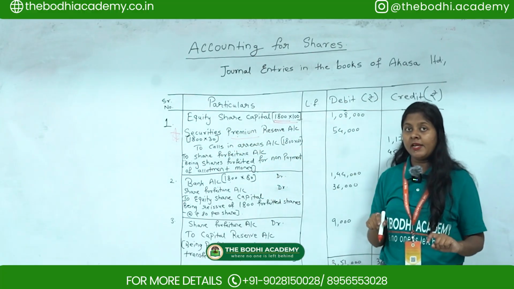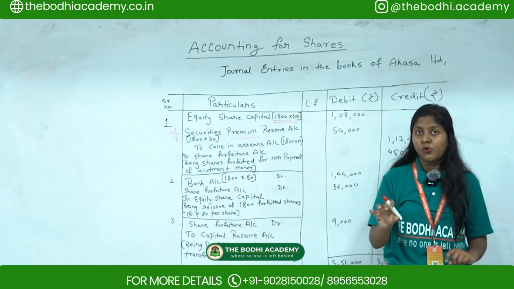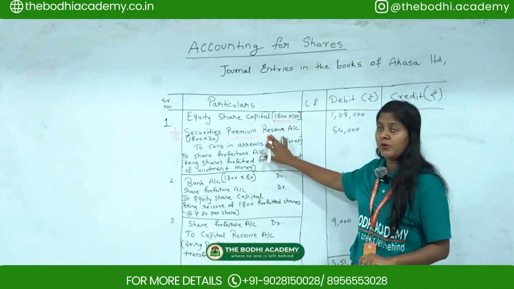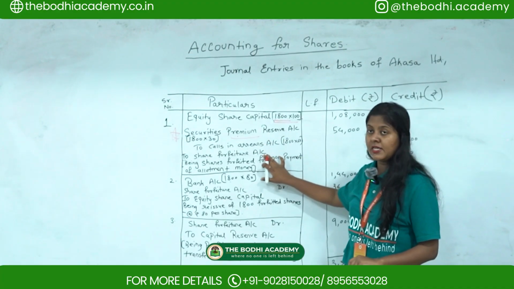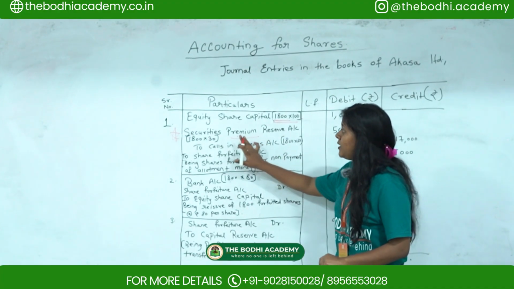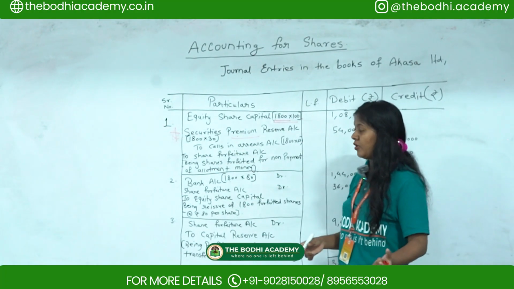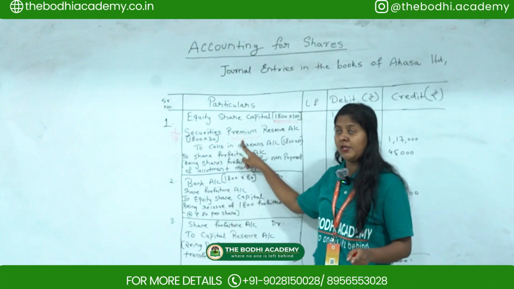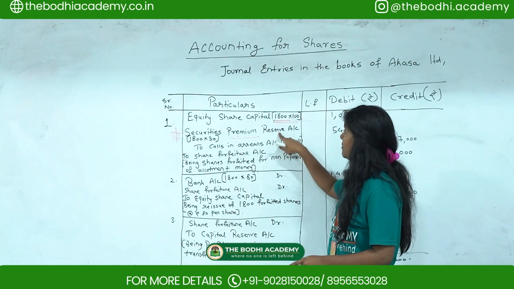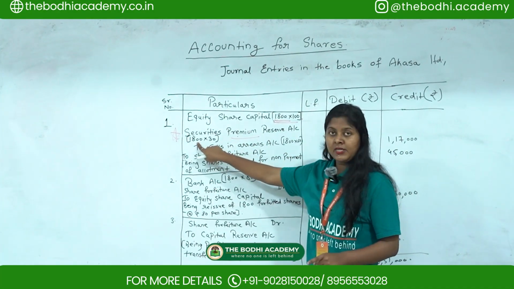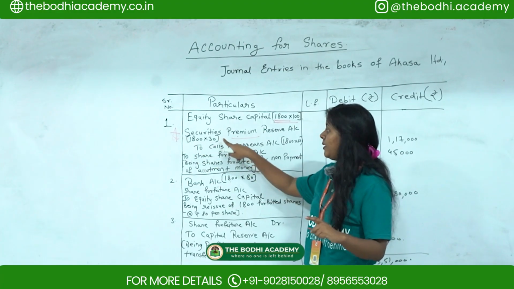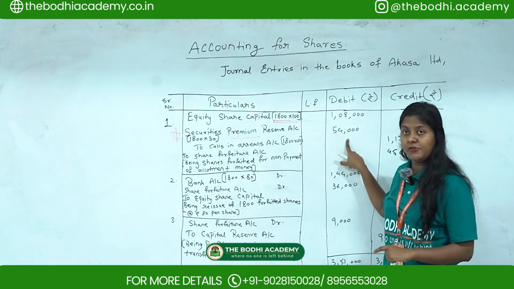If they had not told the premium, then this entry would not have come; directly the call scenarios and share forfeiture account would have come. Since the premium entry is given in the question, you have to pass the premium journal entry. So securities premium reserve account, 1800 shares forfeited multiplied by 30, you will get this 54,000.